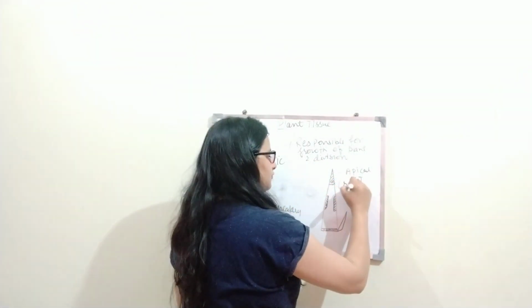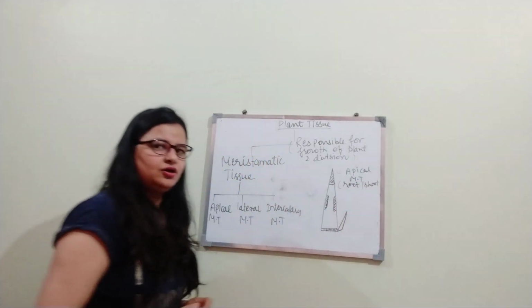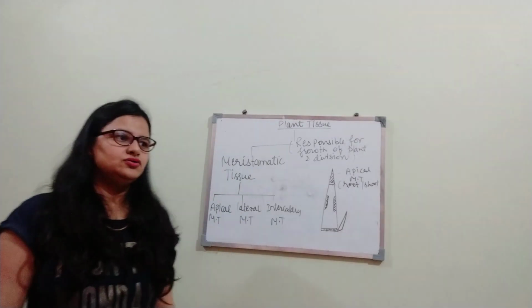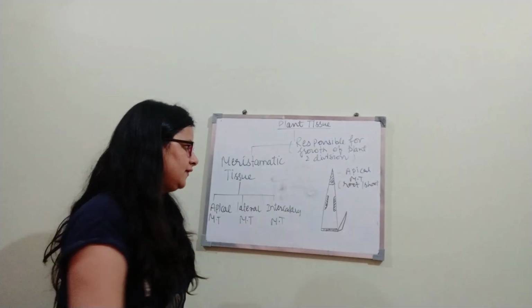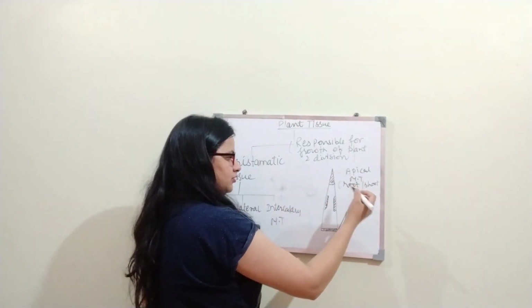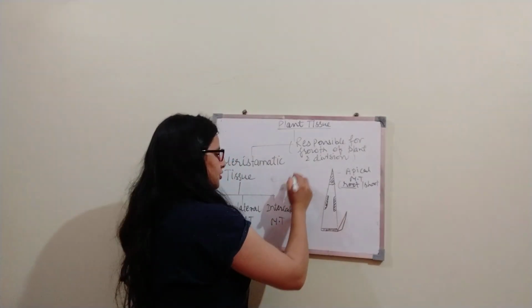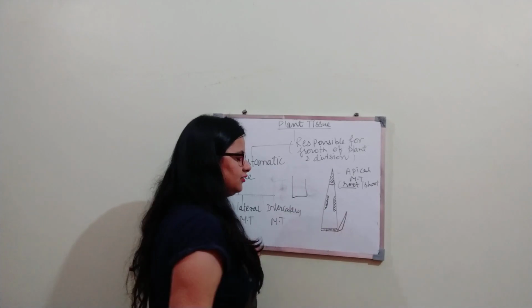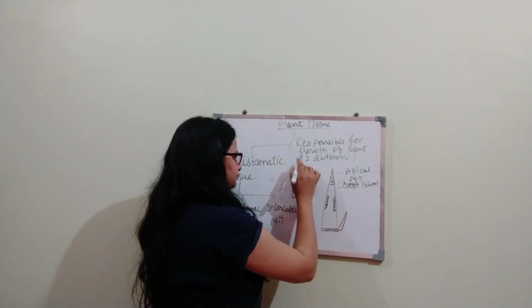You can also take an example of an onion. If you want an example of root, take an onion and a glass of water and keep that onion in it.